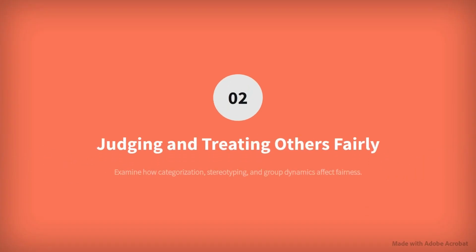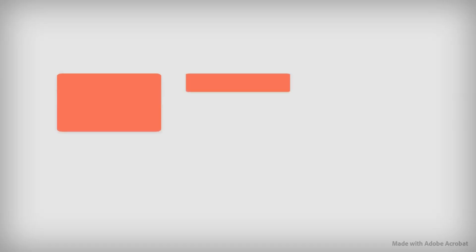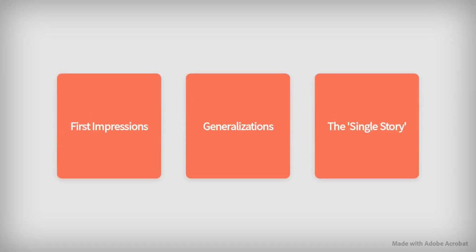Why do we judge others the way we do? In this topic, we'll explore how our minds categorize people, the dangers of stereotyping, and the impact of group dynamics on fairness and discrimination. Let's break down how categorization works and why it can lead to distorted views of others.